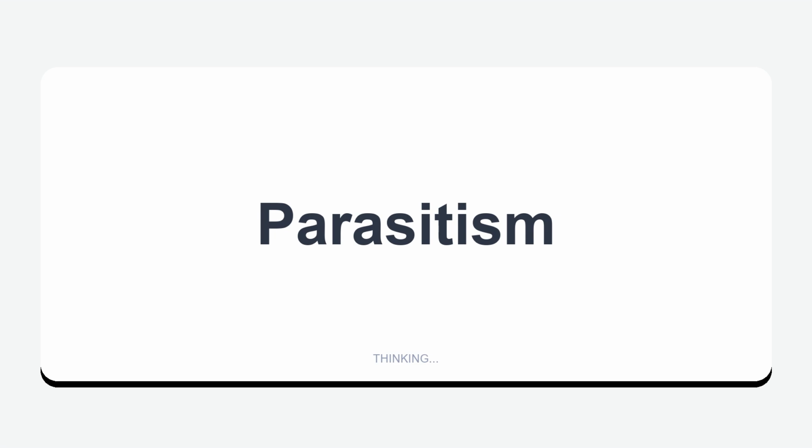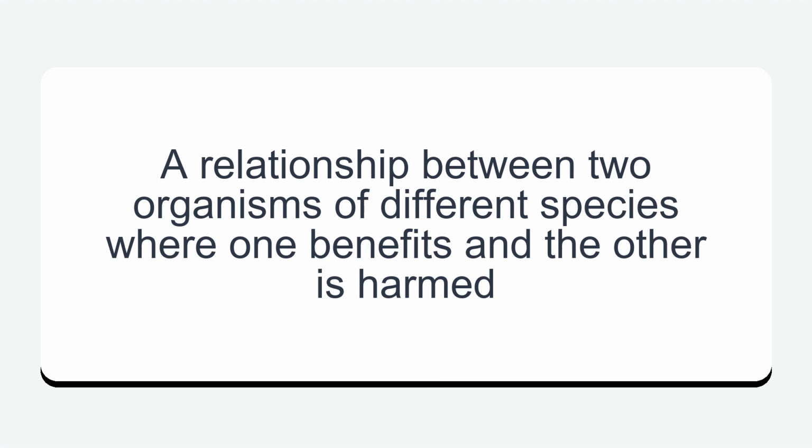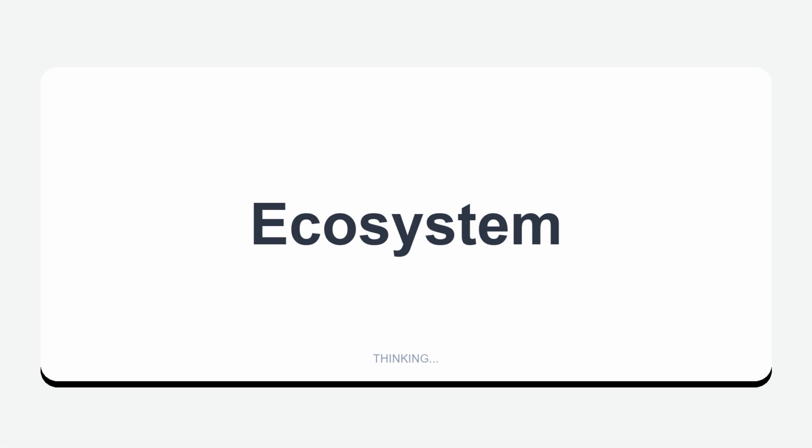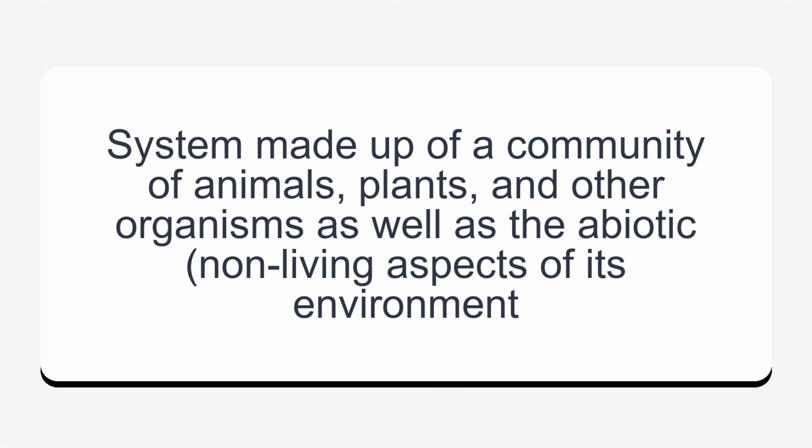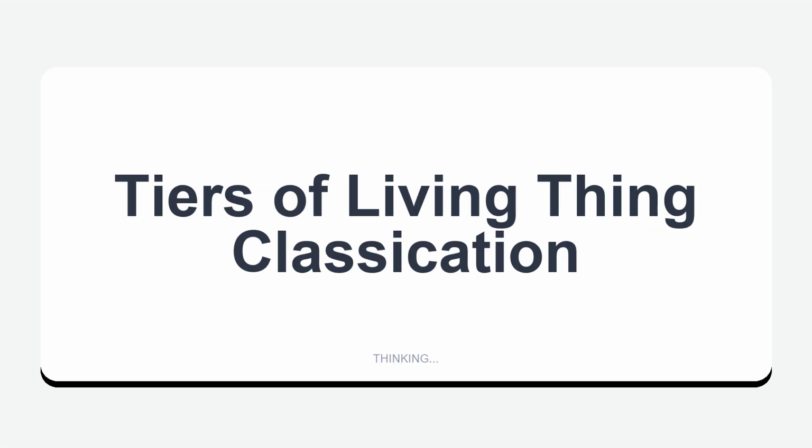Parasitism. A relationship between two organisms of different species where one benefits and the other is harmed. Ecosystem. System made up of a community of animals, plants, and other organisms as well as the abiotic, non-living aspects of its environment.